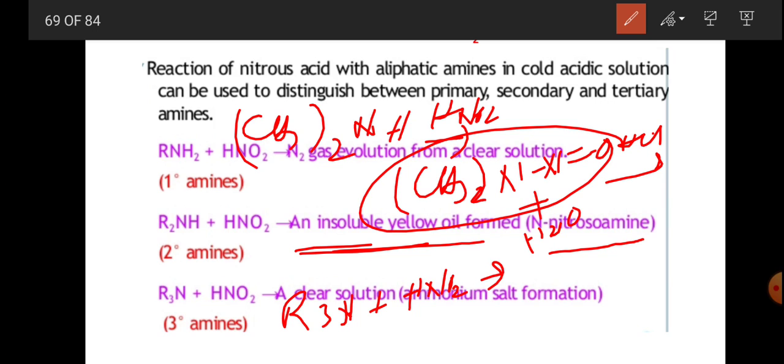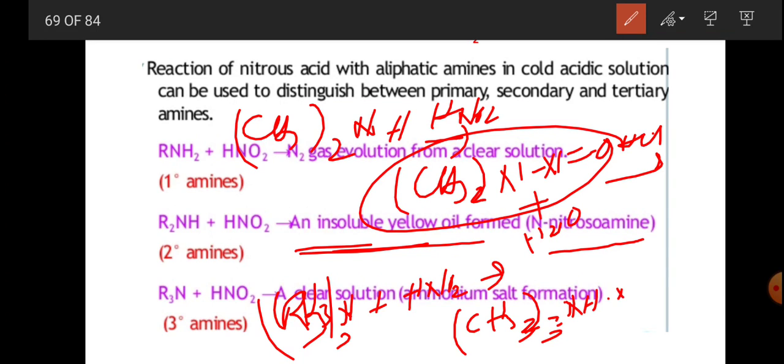In place of R we can take CH3: trimethylamine and HNO2 give (CH3)3NHNO2, that is the nitrite salt, and upon heating this gives nitrosomethane and methanol.